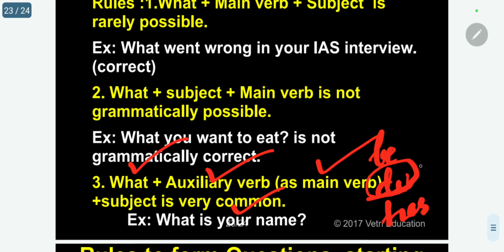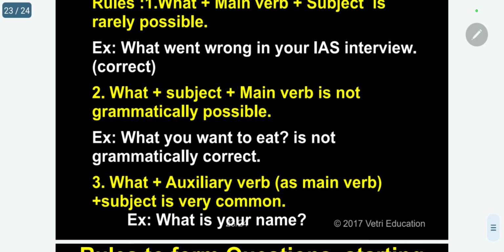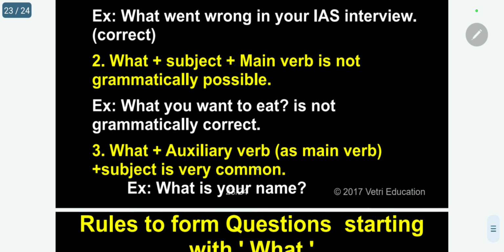Depending on third person, the verb form changes. Same way, has: third person singular only, has will come. Otherwise, I have, you have, we have, they have. Third person singular, he, she, it, has will come. Then for all these, had will be the past tense. So kindly follow, this is the most important. So auxiliary verb will come as a main verb.